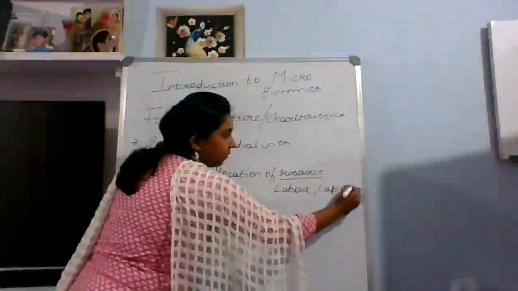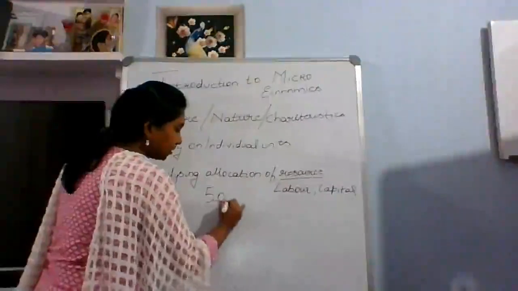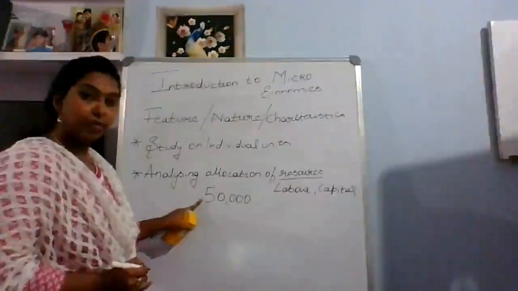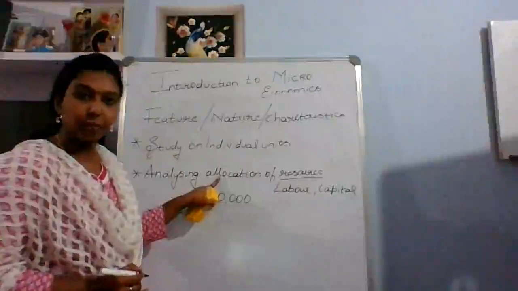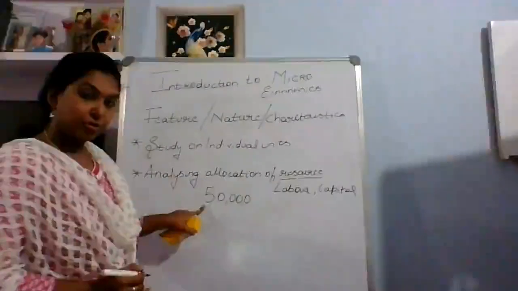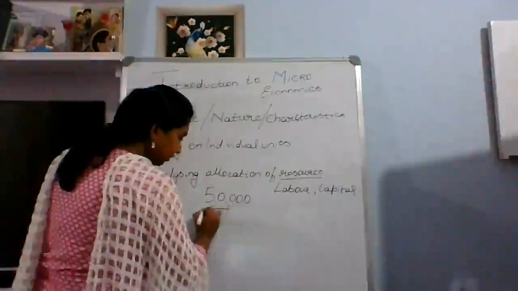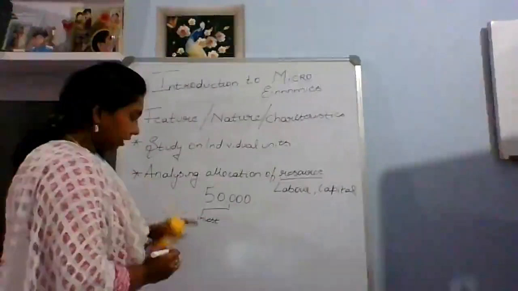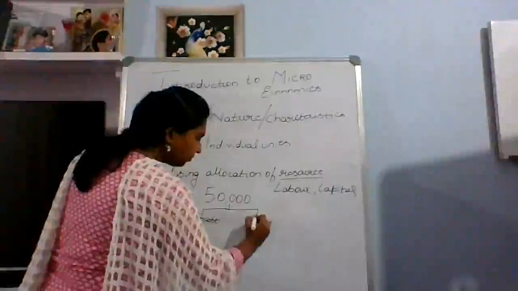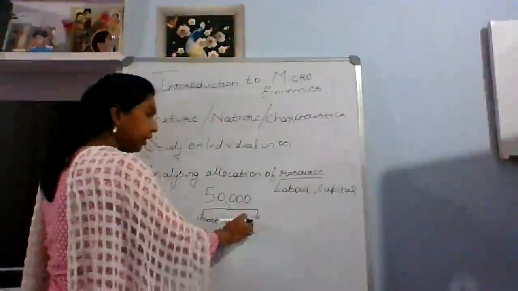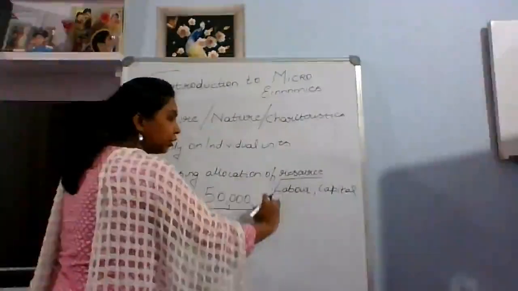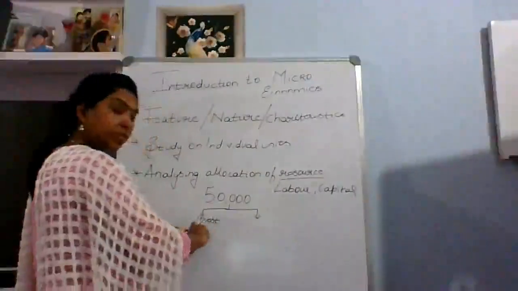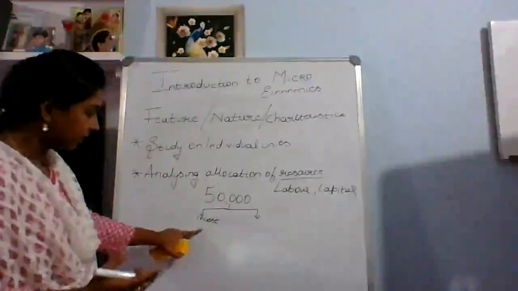For example, you have 50,000 rupees. This 50,000 rupees should be utilized or allocated in a proper way. What are you supposed to do? You can invest, or if you efficiently convert this 50,000 into 1 lakh, there are many ways to make it. The first one which comes to anybody's mind is investment.